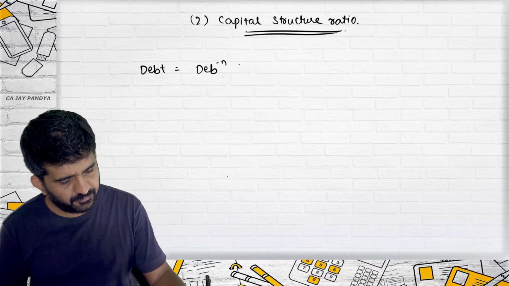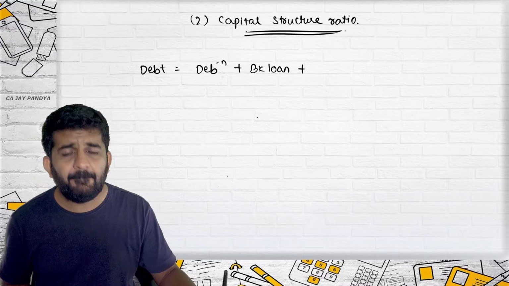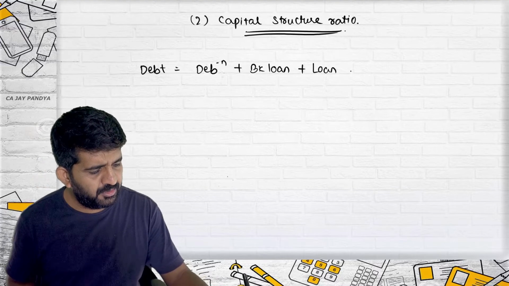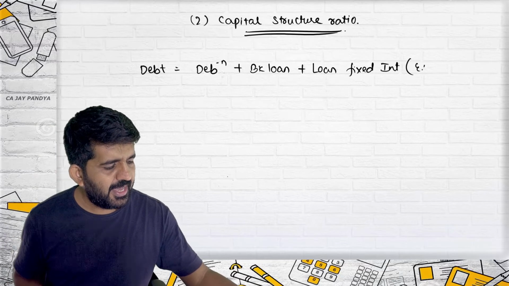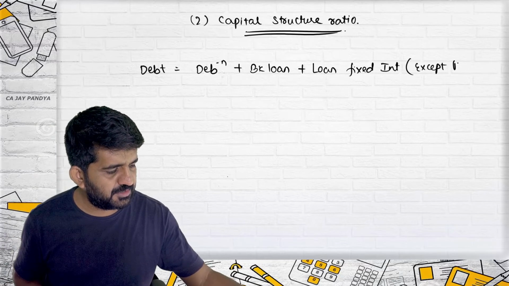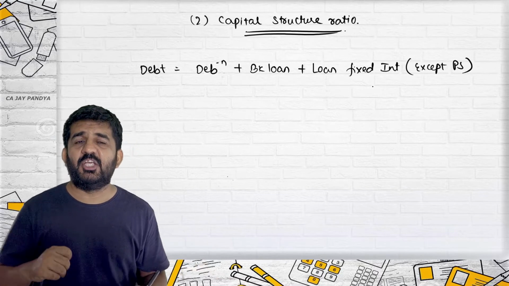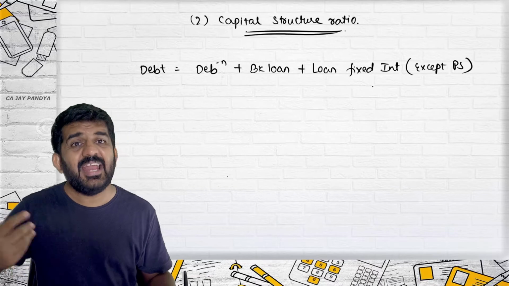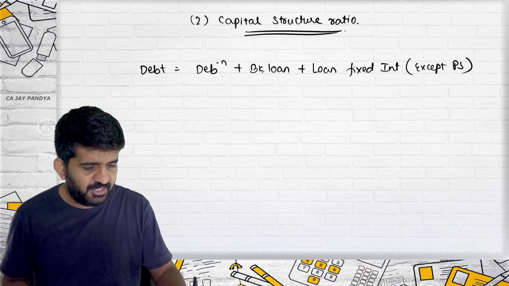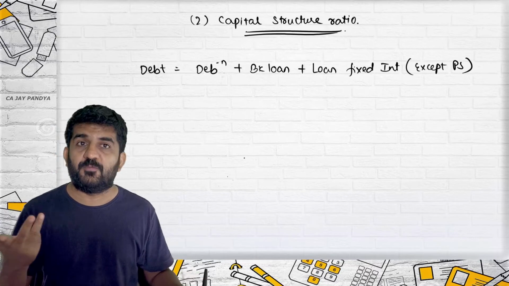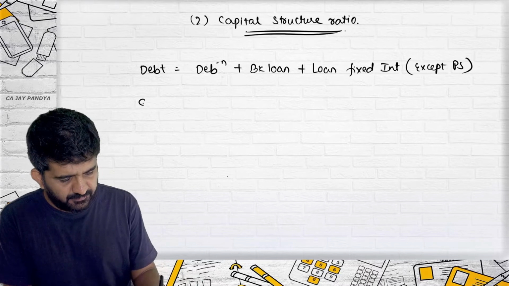Debentures, bank loan, plus any other loan having fixed interest, except preference shares. Bonds will also be covered under debt, and any other security which carries a fixed rate of interest. Debentures, borrowing from a bank, or borrowing from any other source having fixed interest will be termed as debt. We already know this.